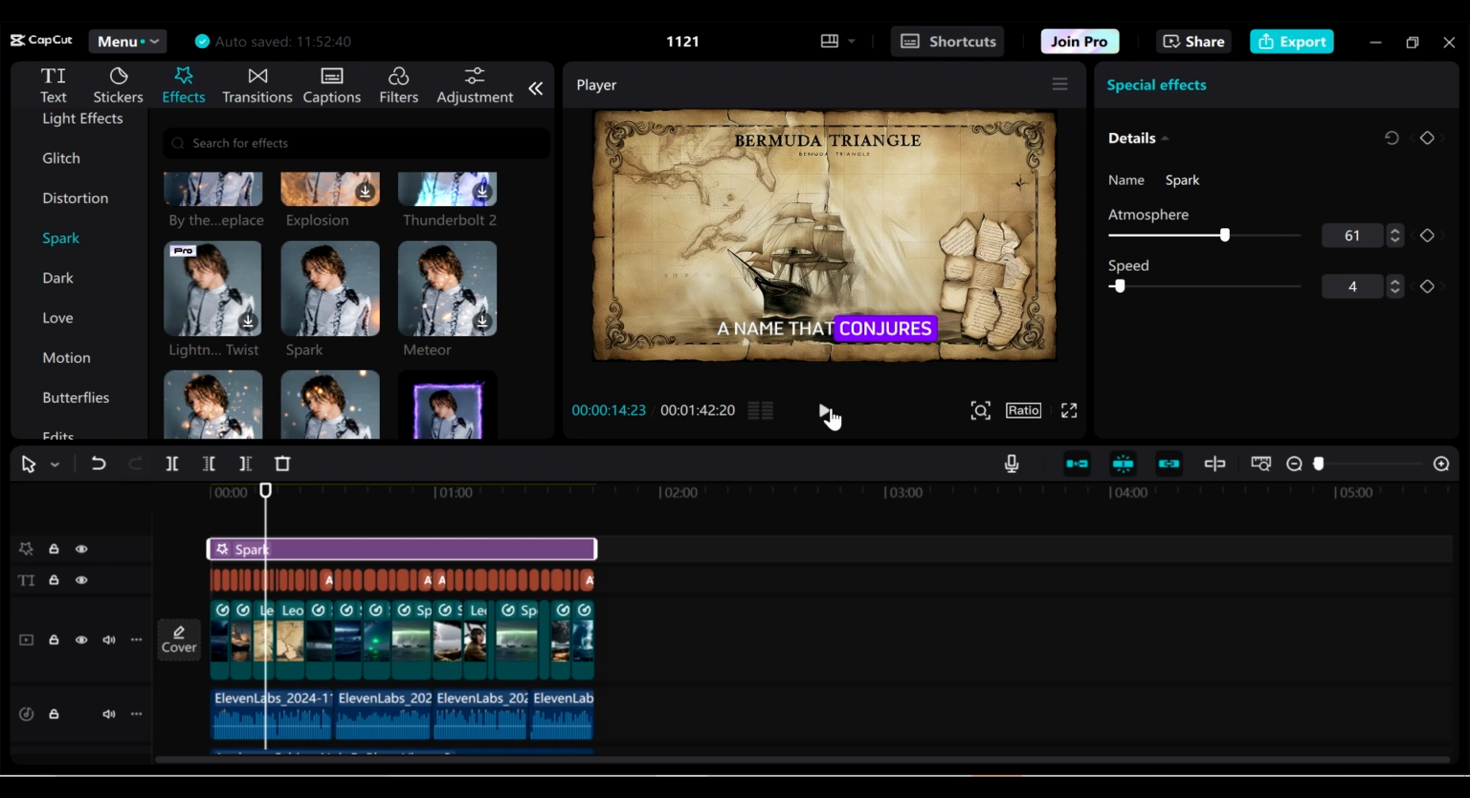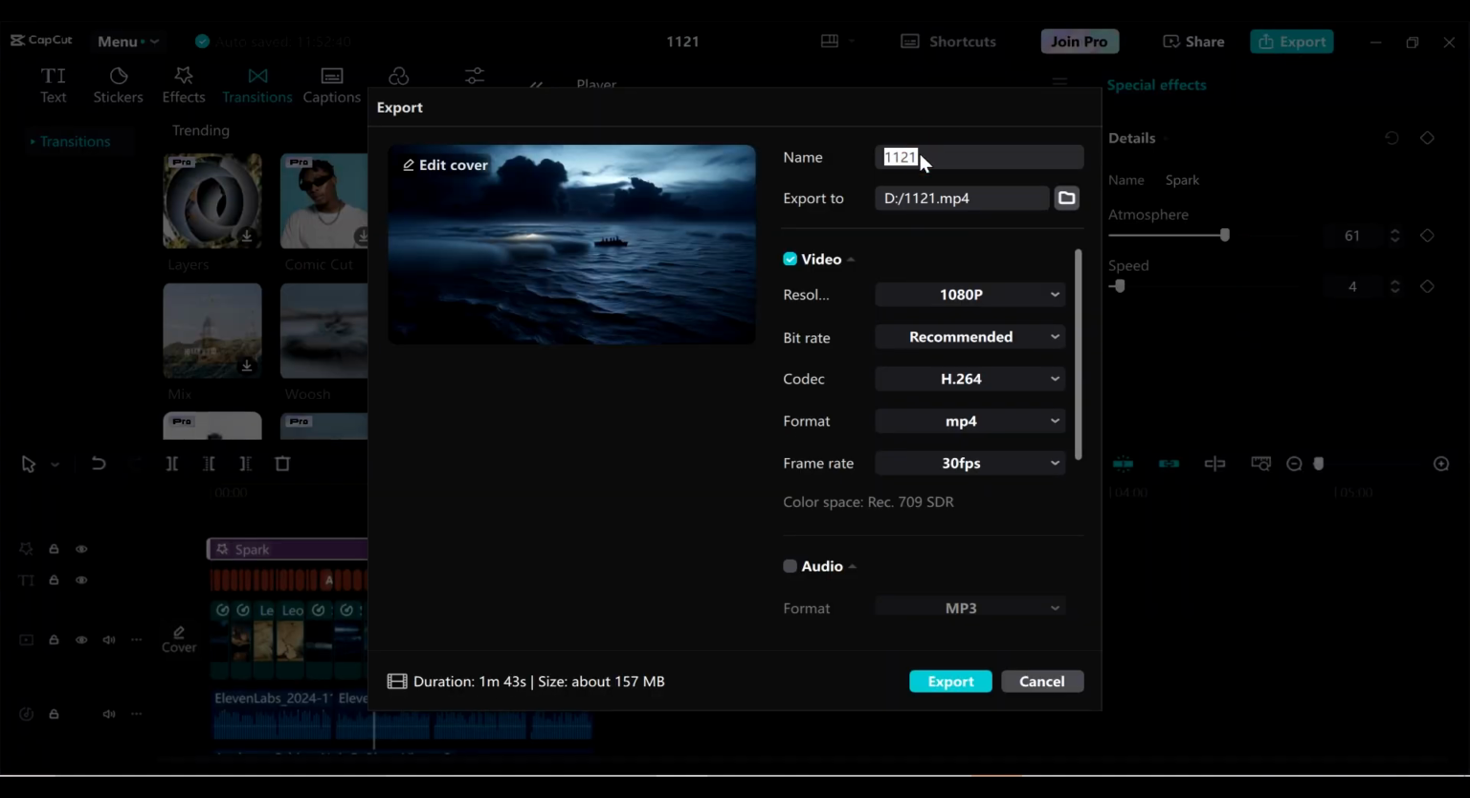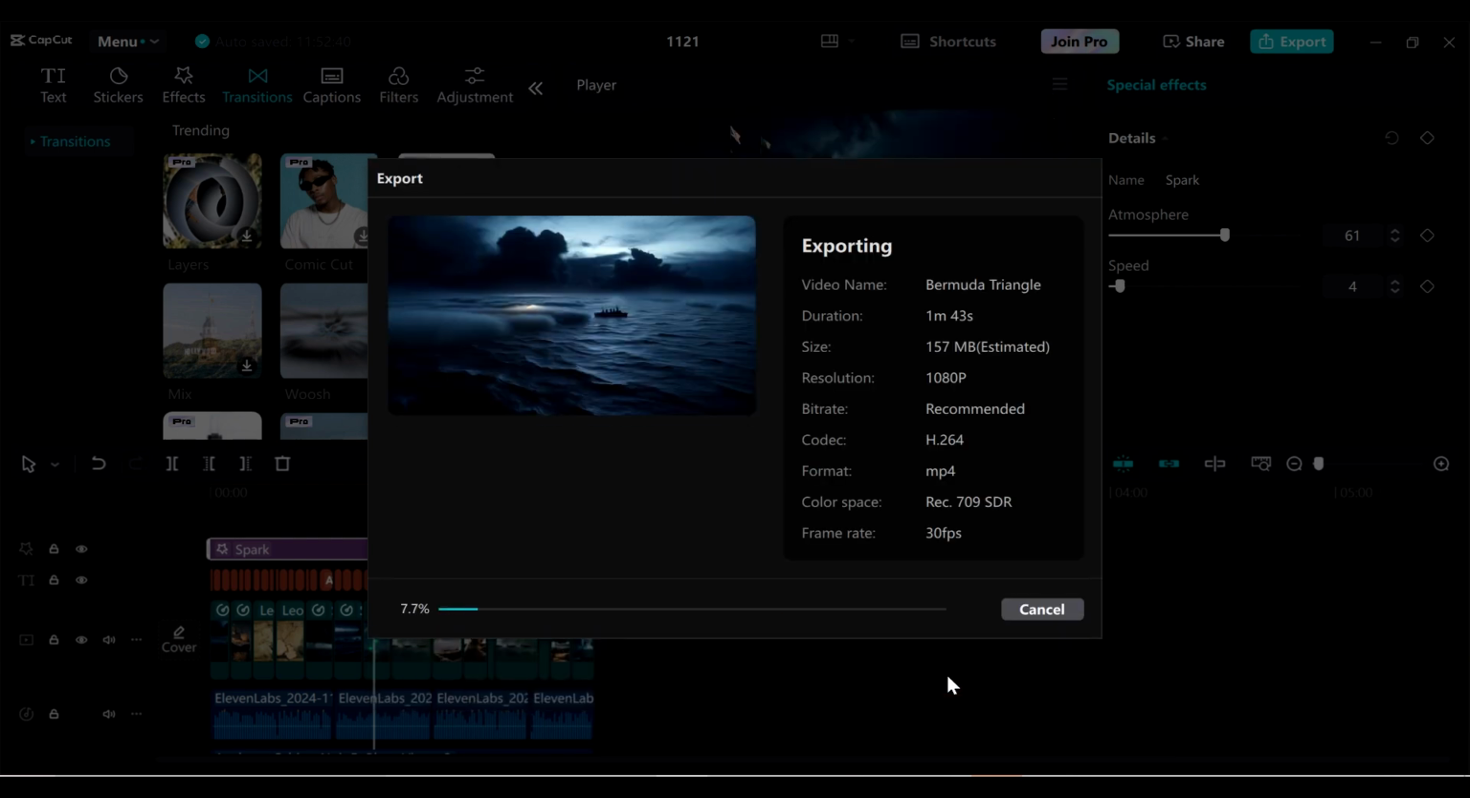I don't feel like I want to add in transitions at this point. I feel like it's fairly okay, but the transitions are here. You can just add them. Yeah, so once you're done, just export your video. You can rename it if you prefer. Okay, then click on export, and this is what our final video looks like.